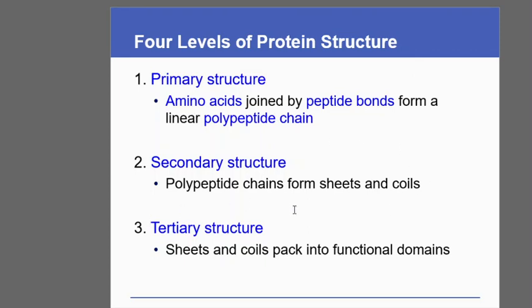In the case of protein, the building blocks are amino acids joined together by peptide bonds, which are covalent bonds. In the case of carbohydrates, the building blocks are monosaccharide units joined together by glycosidic bonds, which are covalent, strong bonds. In the case of nucleic acids, the combining molecules are nucleotides joined together by phosphodiester bonds, which are covalent bonds. So the covalent bond, which is a strong bond, forms the primary structure of the biomolecule.